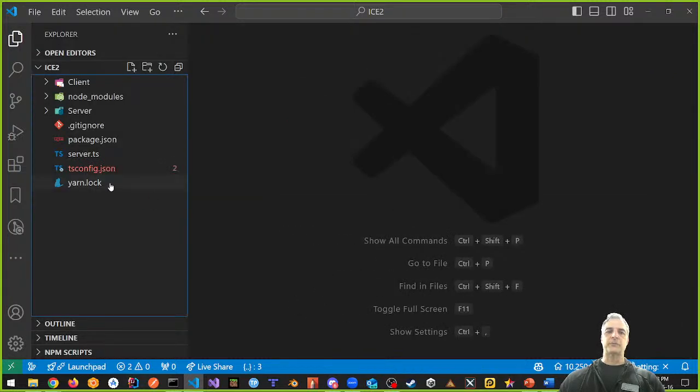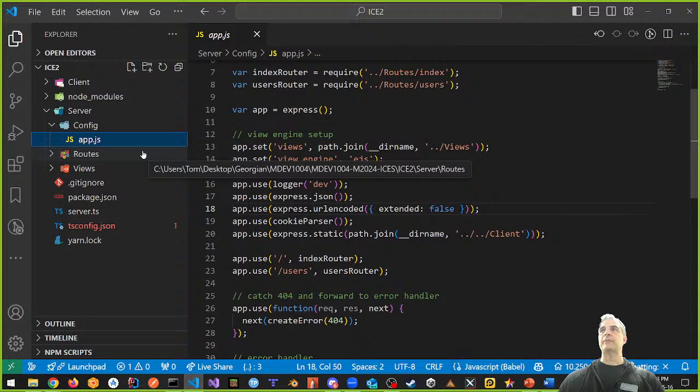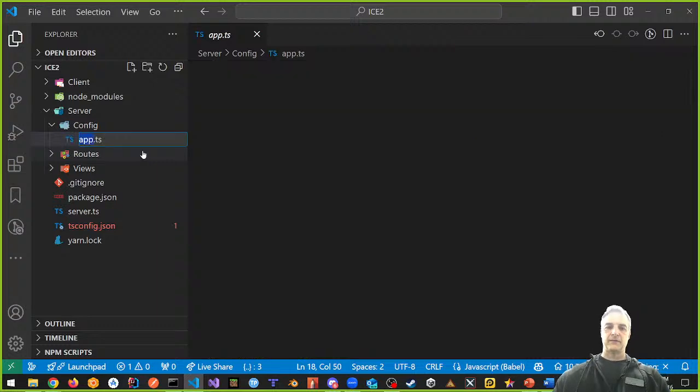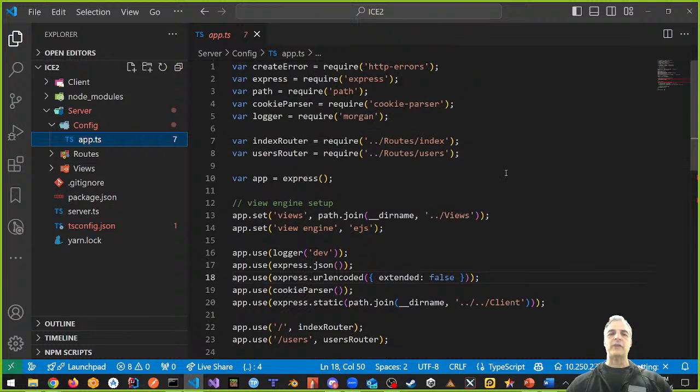Let's go to the next part, which is inside of my server, inside of my config. I want to convert this app.js to app.ts. Let's do that. So we're converting to app.ts. There we go, app.ts, done, right? And now we have a problem, right? Because all of this needs to be converted.